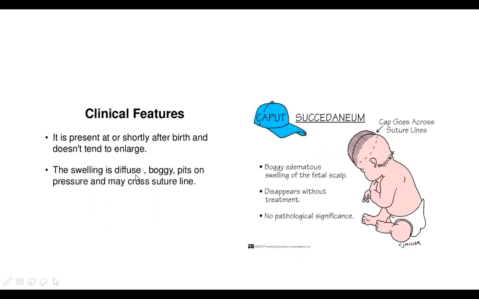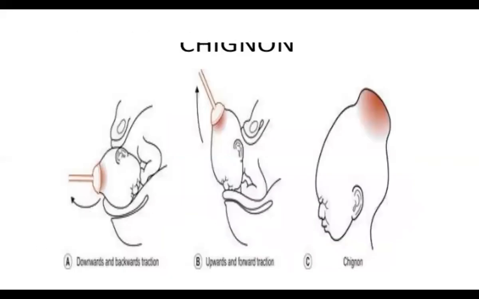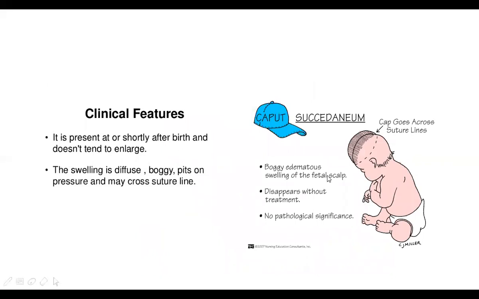The swelling is diffuse, boggy, pits on pressure, and may cross the suture line. It definitely crosses the suture line, as in this diagram. It is a boggy, edematous swelling of the fetal skull.